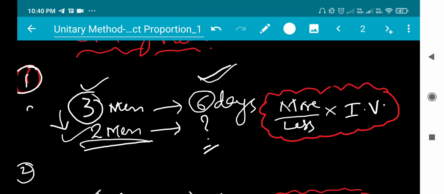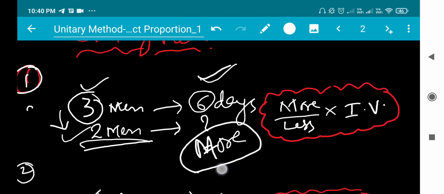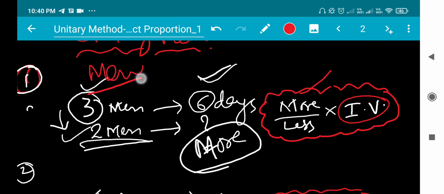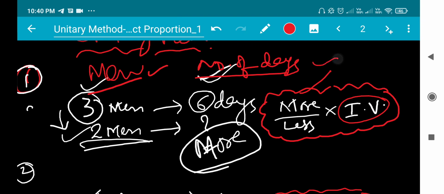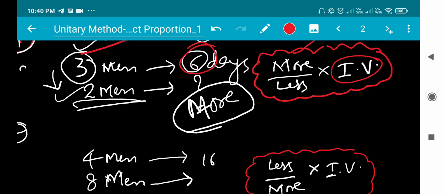In this concept, if the comparison is more days, the formula is more upon less into individual value. The individual value means the quantity we have to find. This is men and this is number of days. We are comparing men and number of days, and the individual value is the one we find.